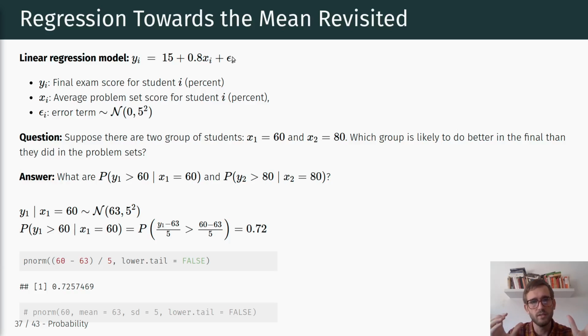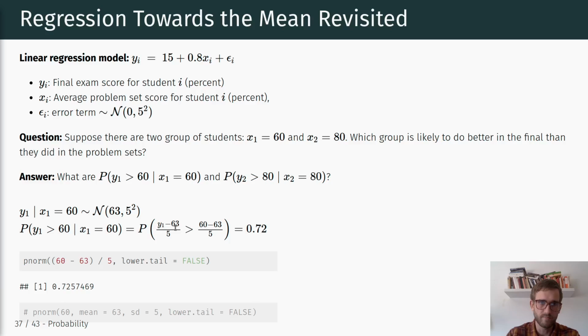Okay, and so since we have a constant and a normal distribution, that sum is of course normally distributed, so y1 conditional on x1 being equal to 60 follows a normal distribution with mean 63 and standard deviation of 5. So what is the probability of y1 being larger than 60 conditional on x1 being equal to 60?